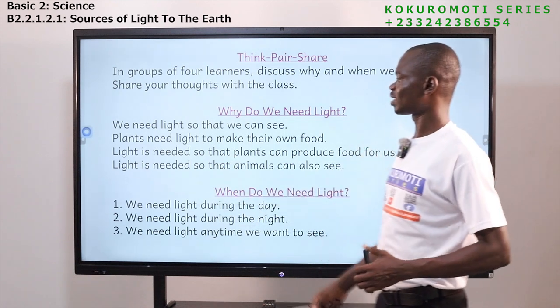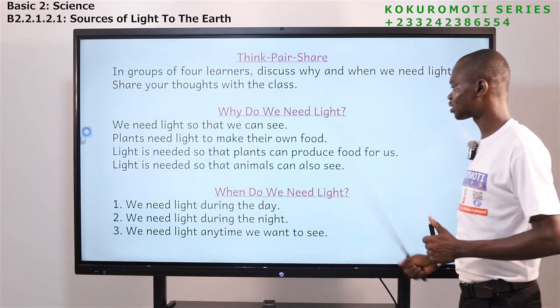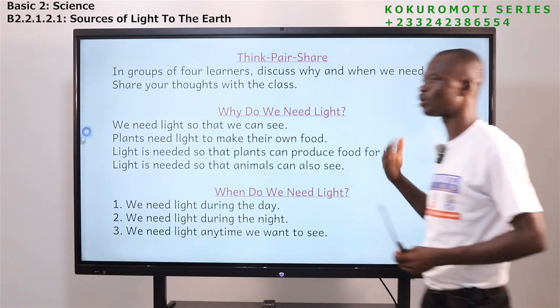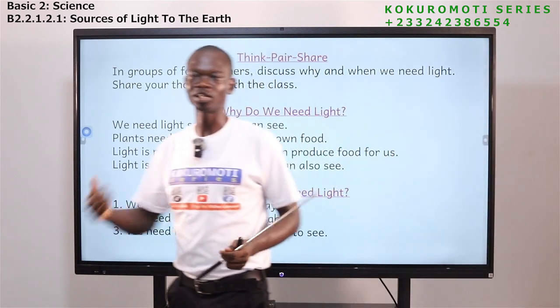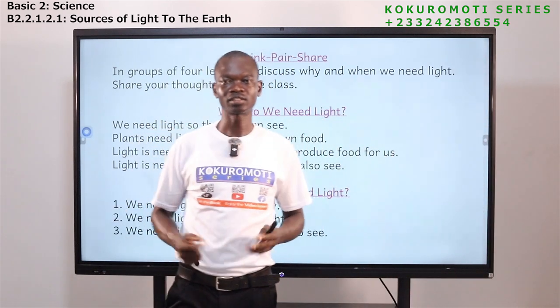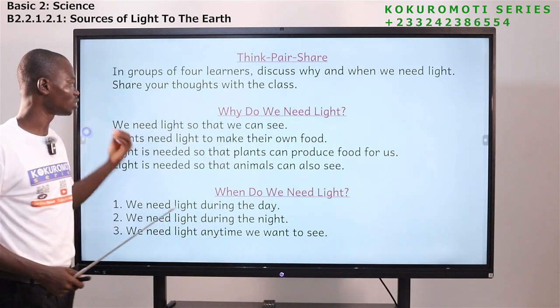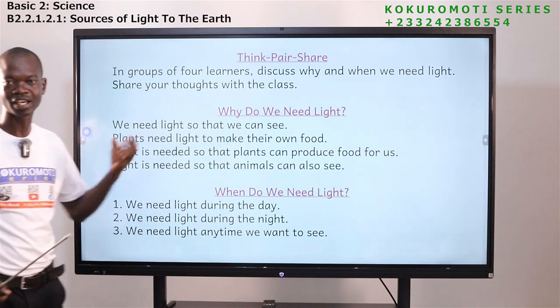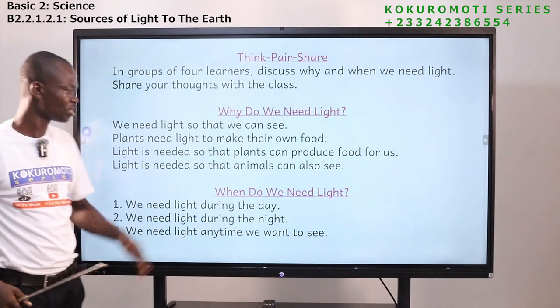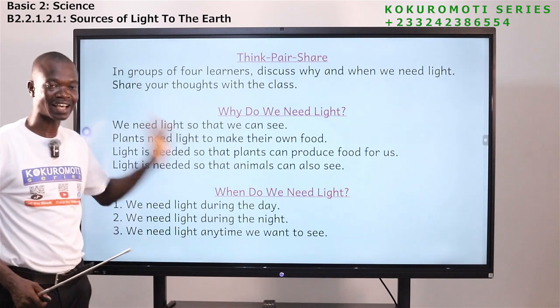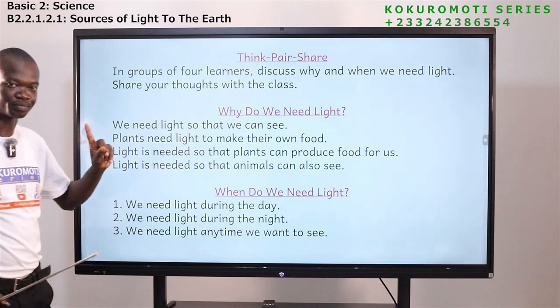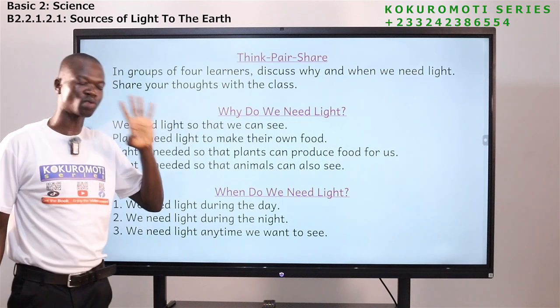Okay. The next one is that light is needed so that animals can also see. You know, it's not only human beings that have eyes. Animals also have what? Eyes. And they can only see if there is light. So human beings, we see because of light. Animals too, they are able to see because of what? Light. So that is why we need what? Light. I'll ask you this question. 4 reasons why we need light.